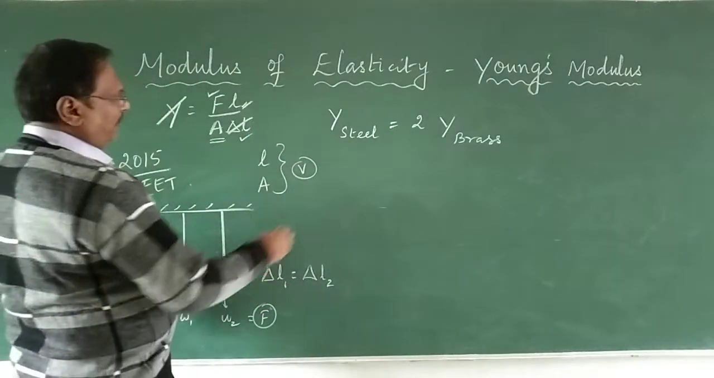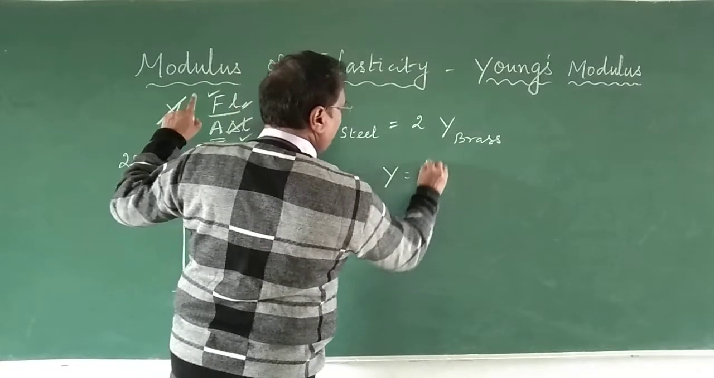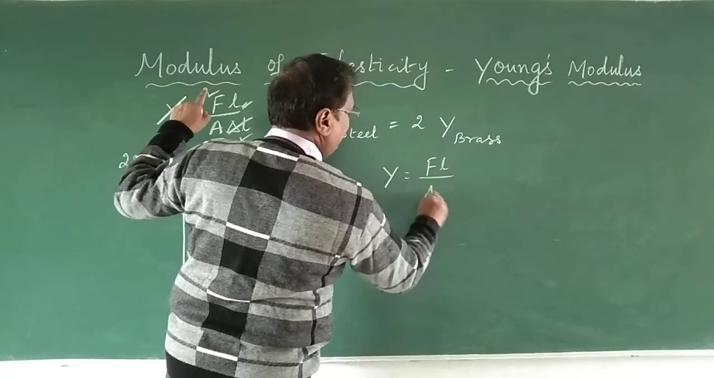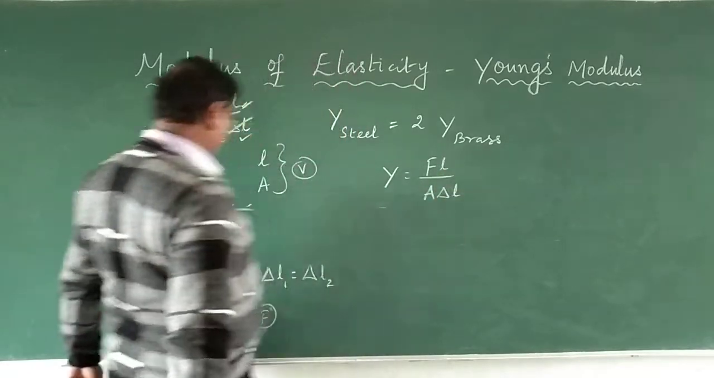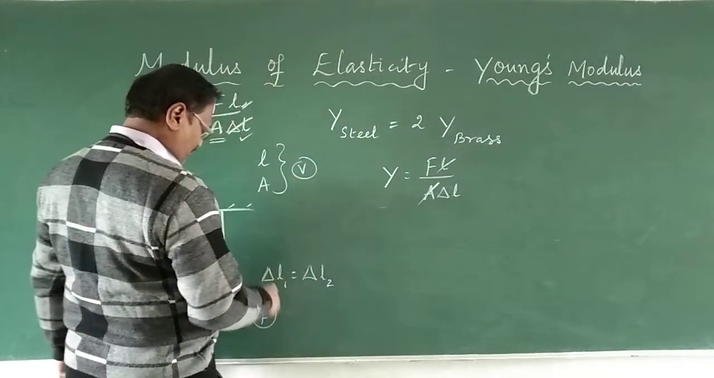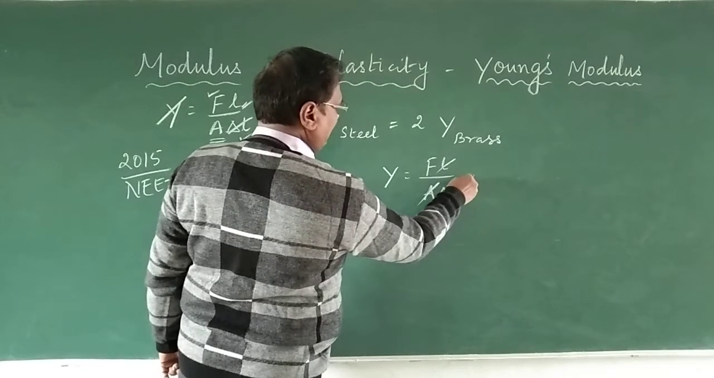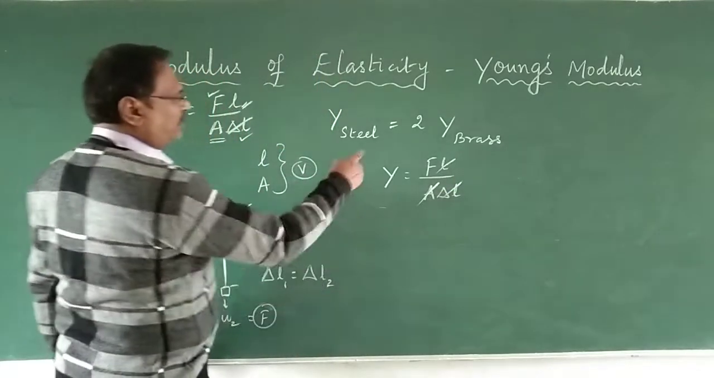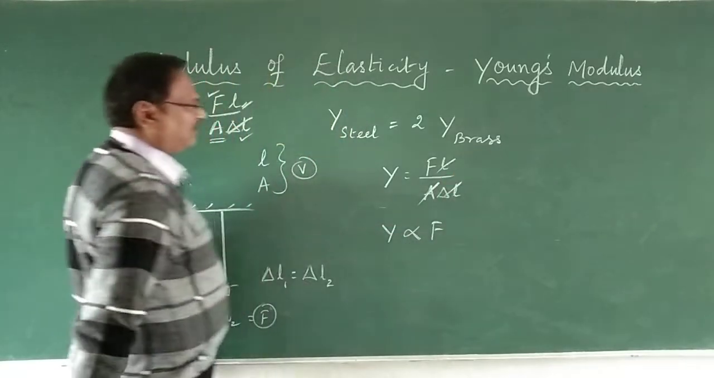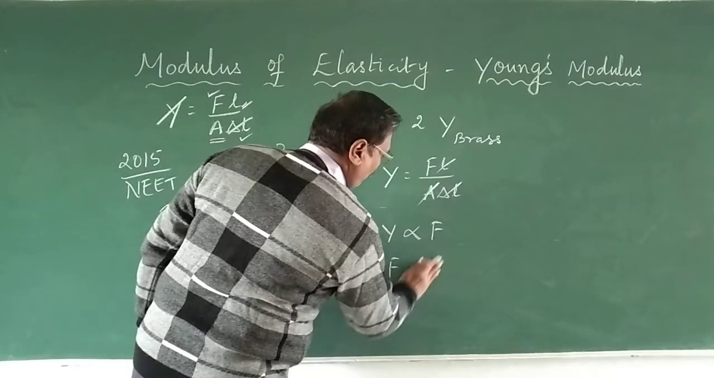Yes, again I go back to the prime formula. Y is equal to FL upon A delta L. It is given length is same, area is same, and both delta L have to be the same. Okay, delta L is also equal. So what does it mean? Y is proportional to F. Or otherwise, F is proportional to Y.